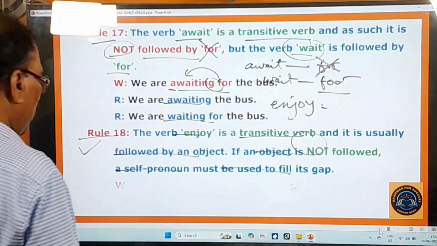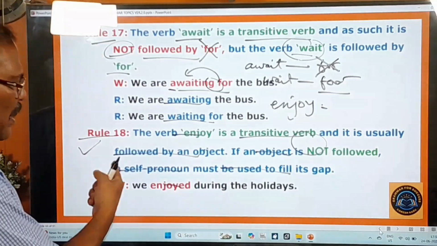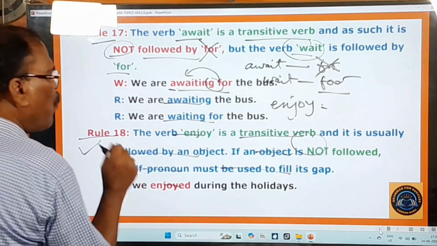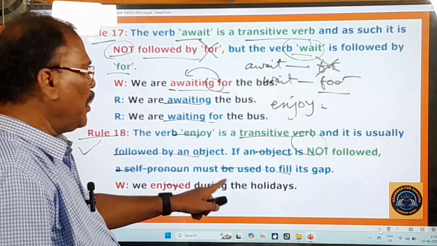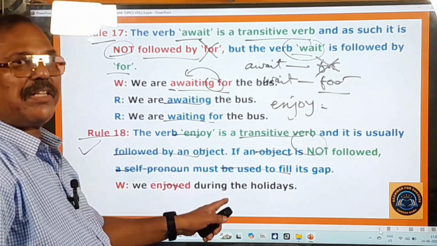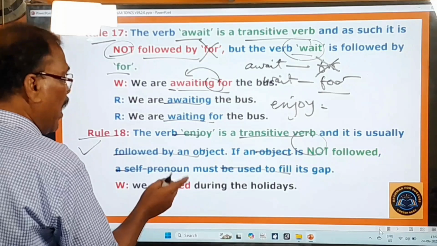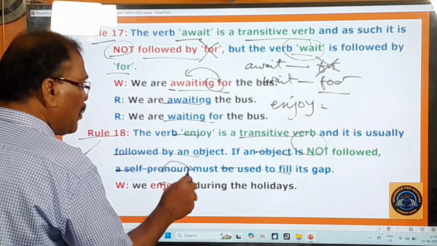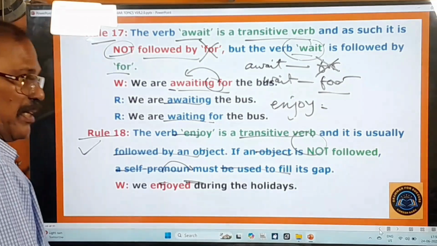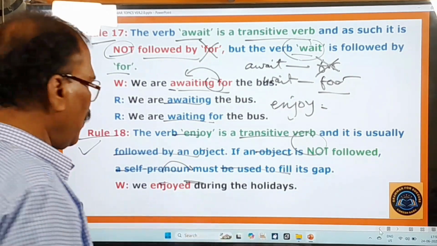And here a pattern, we enjoyed it during the holidays. Now check whether there is an object or not. We enjoyed what? Is it there here? No. When during the holidays, then it is an adverb phrase. For the question of what, you are not getting any answer to this, and therefore now you understand that the verb enjoy is not following any object after it, and therefore it is a wrong sentence. How to correct it means here you pay attention.